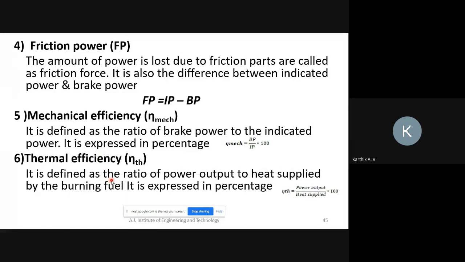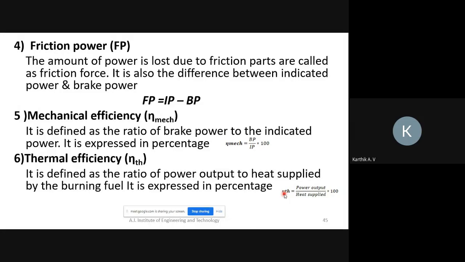Next one is thermal efficiency. It is defined as the ratio of power output to the heat supplied by the burning of fuel. It is expressed in percentage. Usually burning takes place inside the cylinder, where the fuel plus air mixture burns and produces heat energy.